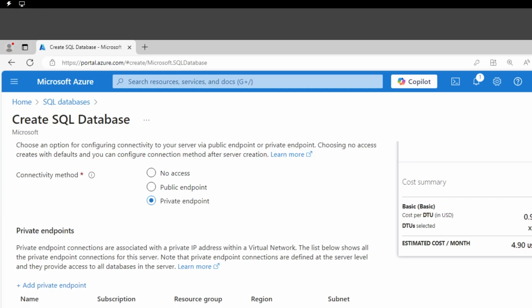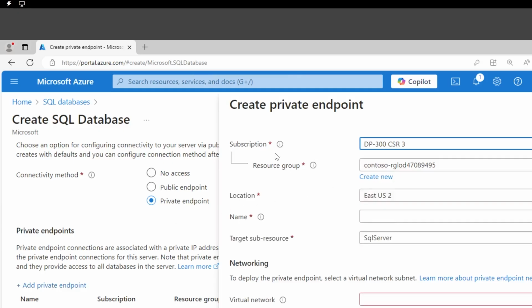In order to do this, we need to enable the private endpoint for the connectivity method, and then we need to create it. So let's add the private endpoint. Of course, pointing to that subscription and that resource group here. The location has to be this one. I cannot go around this one. Why is that? Because we created our networking component as part of East US 2. So the private endpoint will have to be within East US 2 as well. That's why I'm deploying all of those resources within the same region.